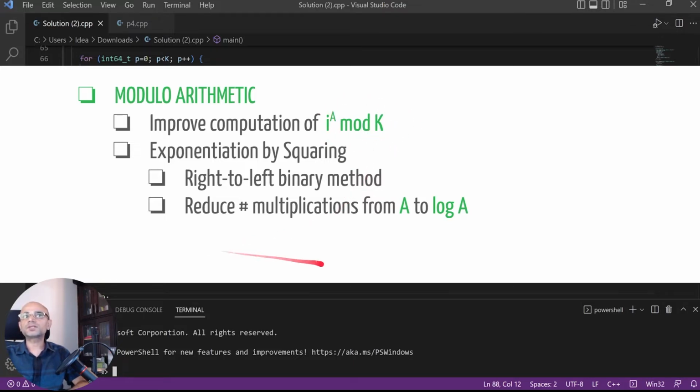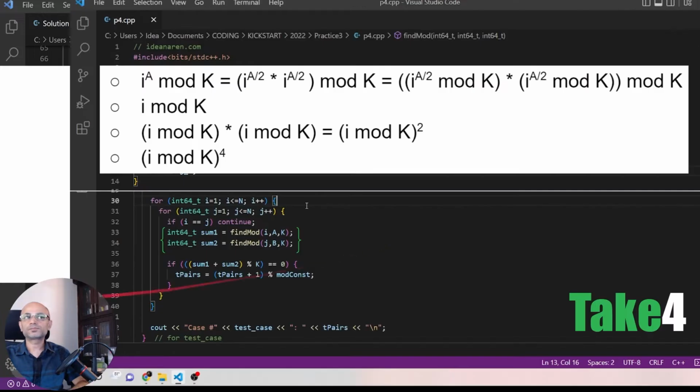Previously we were multiplying i mod k a times because it is raised to the power a. In the new solution that we'll attempt, we will multiply only log a times instead of a times.